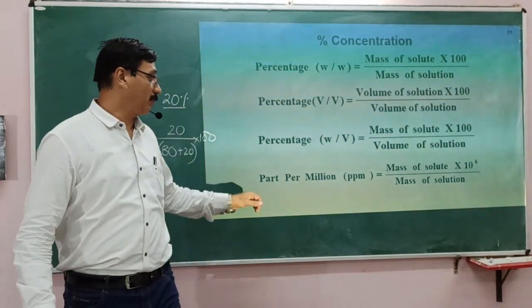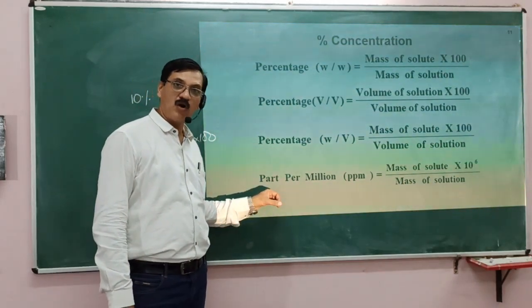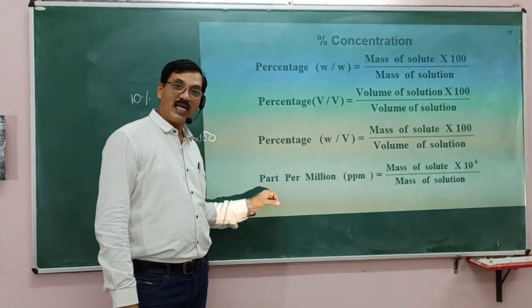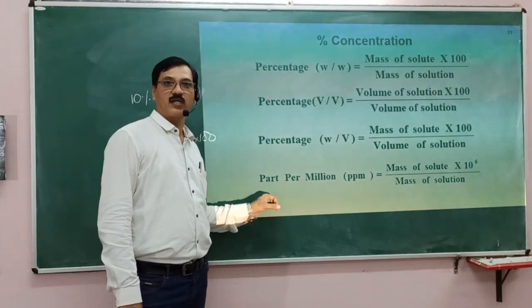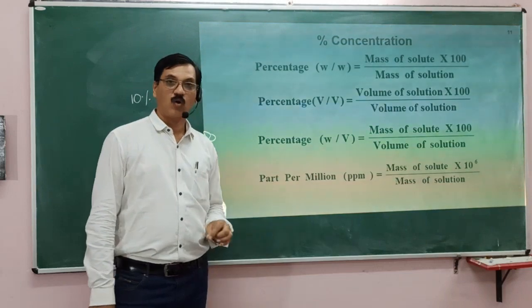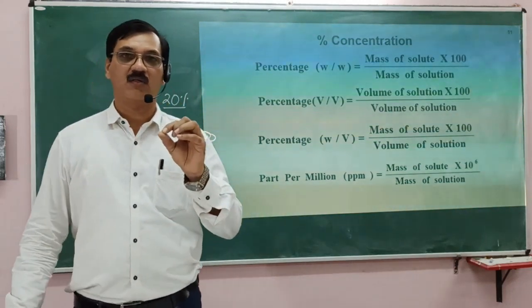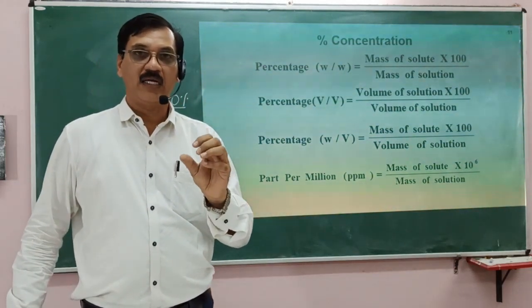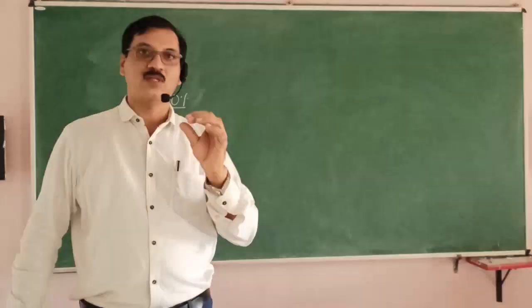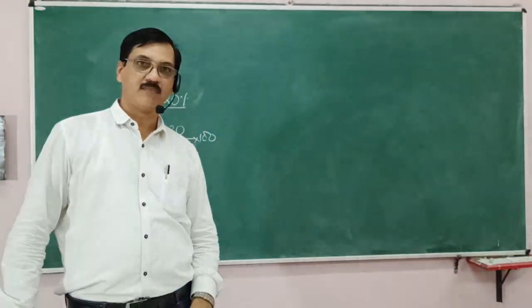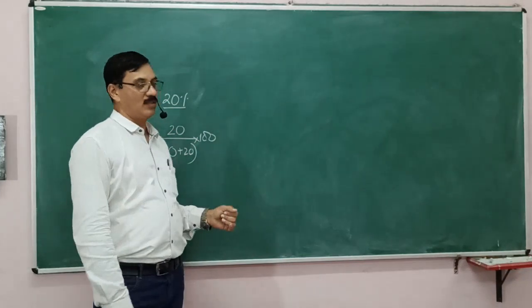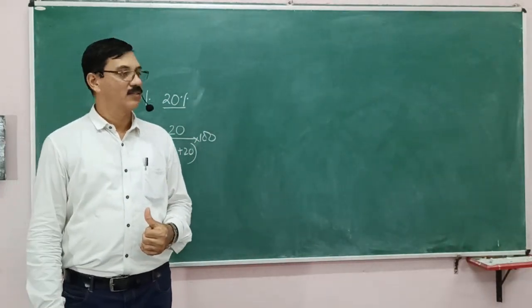Therefore, parts per million is an important quantity to express the contamination in water or the concentration of a chemical in a particular composition.